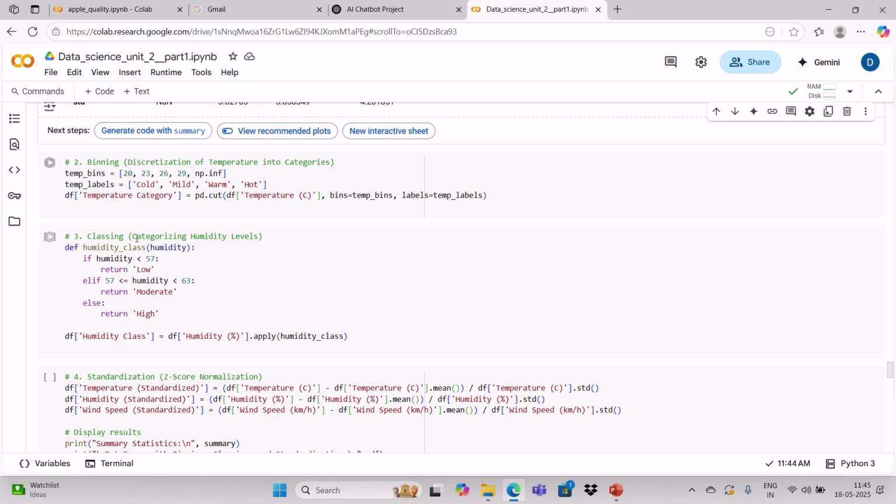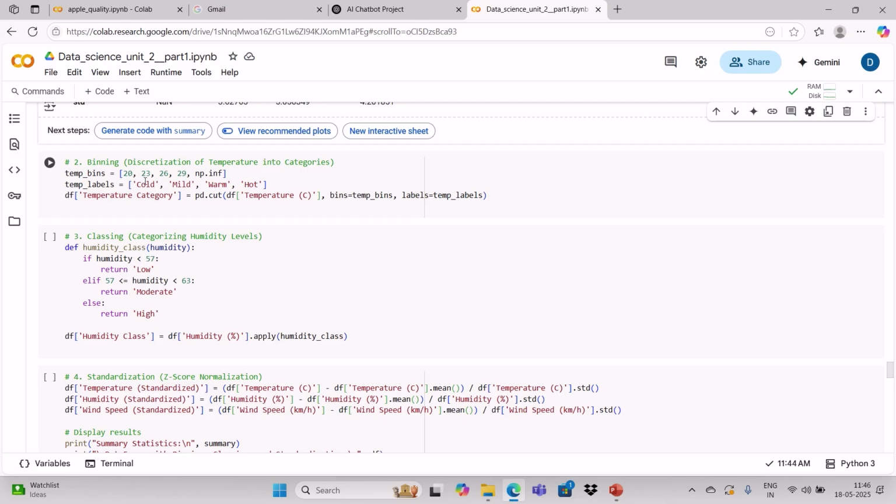We are giving the boundary. There is the temperature range, continuous temperature values, and we want to discretize the temperature values into different categories: cold, mild, warm, hot, like this. Suppose I have temperature values from 20 to 30. So I provide some boundaries to categorize them into different classes. So 20 to 23 will be one range, 23 to 26, 26 to 29, 29 to more than 29.